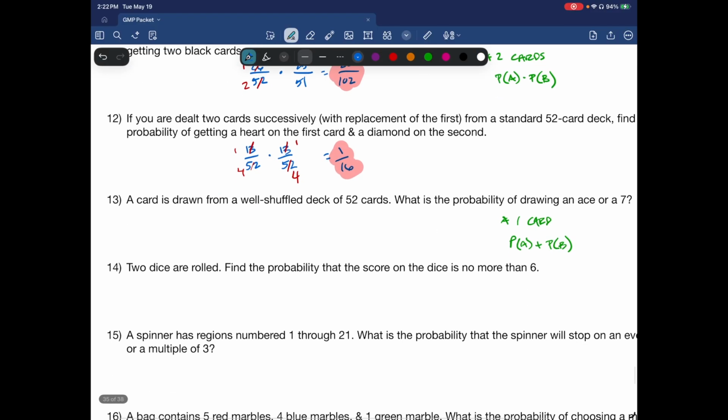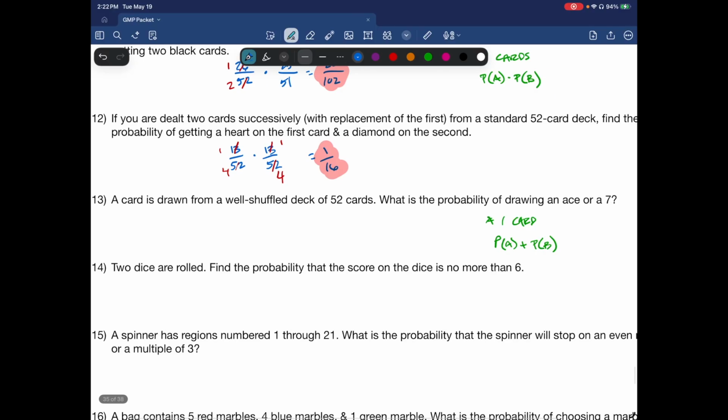A card is drawn from a well-shuffled deck. What is the probability of drawing an ace or a 7? All right, because it could be either or, I'm going to say plus. I'm going to add up my fractions. So an ace, there are 4 of them. There are also 4 sevens. So I got 4 out of 52 plus 4 out of 52. And that's going to give me 8 out of 52, which reduces to 2 over 13.